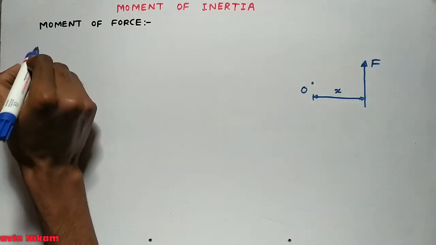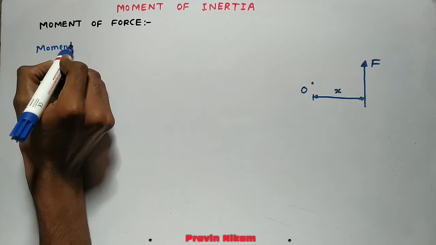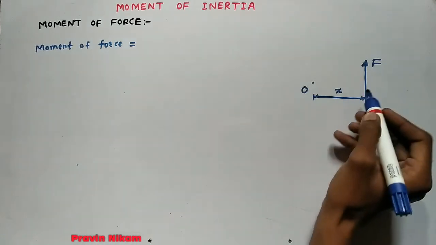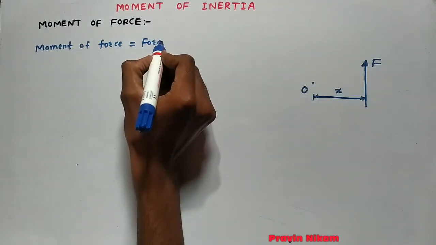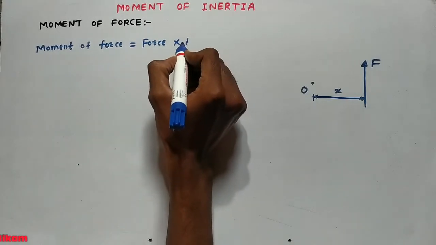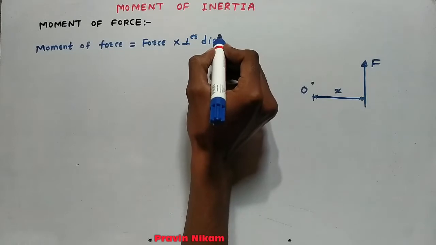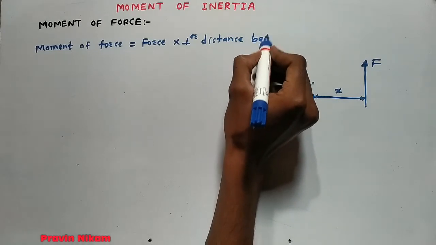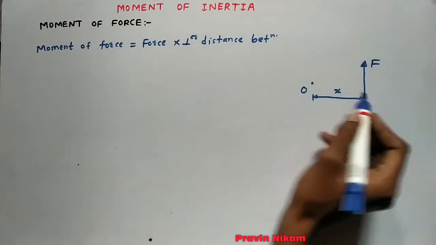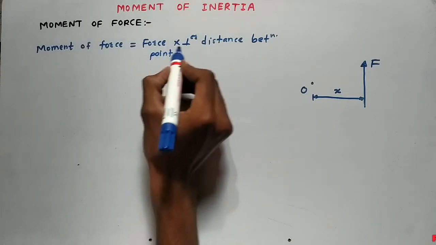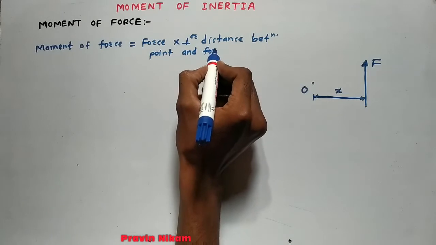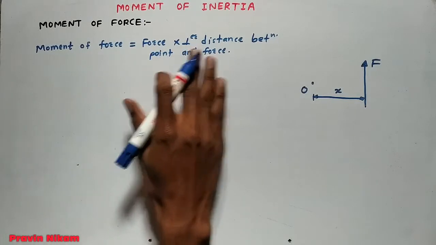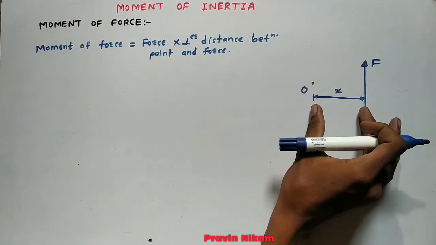Now what is moment of force? Mathematically, moment of force is equal to force into perpendicular distance between point and force.